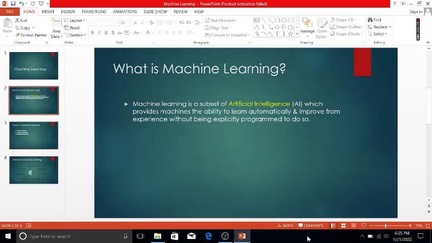So as we all know, machine learning is a subset of artificial intelligence. But can a machine think or make decisions? Well, if you feed a machine a good amount of data, it will learn how to analyze the data by using machine learning.